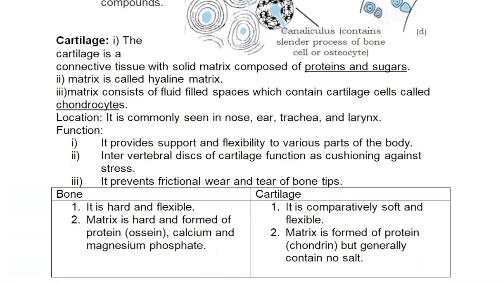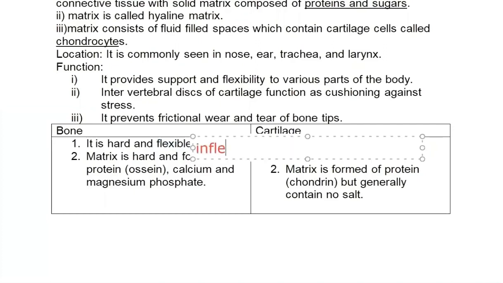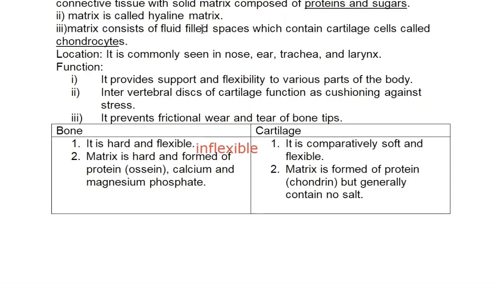Then we have comparative features of bone and cartilage. Bone is hard and inflexible. And cartilage is soft and flexible. Then the matrix of bone is hard and formed of the protein ossein, whereas here it is the chondrin protein, and there are calcium and magnesium salts in bone. And here salts are not present. We have just discussed that there is protein and sugar.